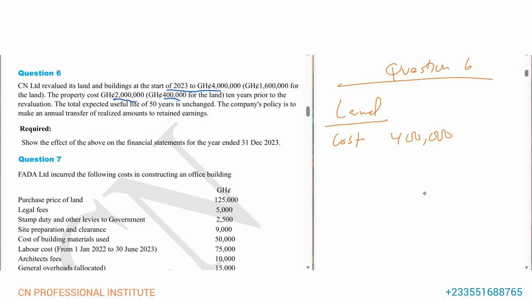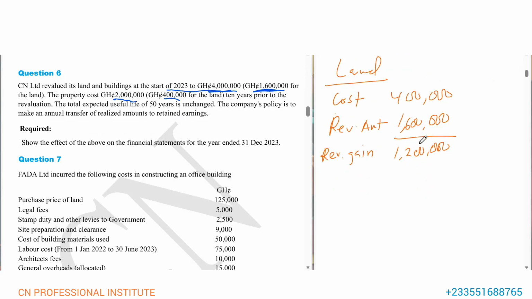The cost becomes the carrying value. So we have the cost and the revalued amount. The revalued amount is 1,600,000. It was revalued to 4 million, but out of 4 million, 1,600,000 of the revalued amount is for land. And then the remaining will be for building. So if you find the difference, you will realize that we have 1,200,000, and this is a revaluation gain. All right. So that's all with the land.